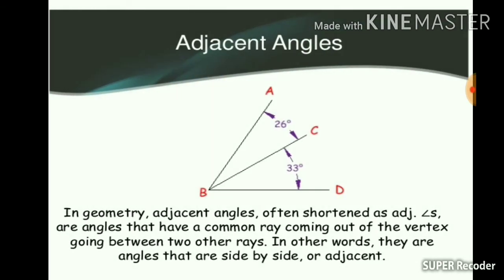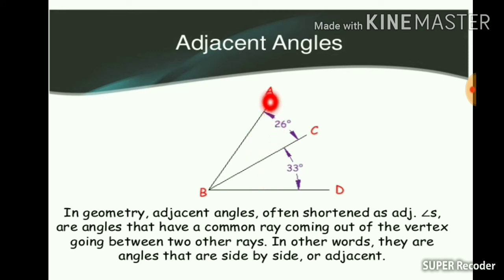Adjacent angles. In geometry, adjacent angles are nothing but the angles which are having a common ray coming out of the vertex going between the other 2 rays. In other words, angles which are side by side are called adjacent angles.